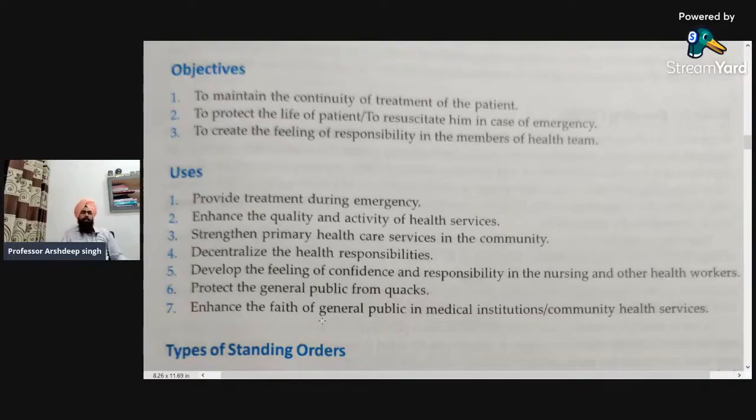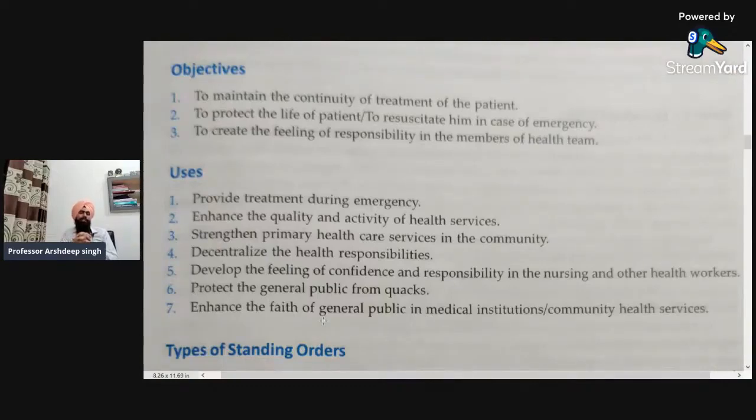Provide treatment during emergency. I have already explained. Enhance the quality and activity of the health services. The doctor is not available, but the nurse is providing the treatment, so that will enhance the quality. That means there will be continuity of the treatment. All the services would be able to be provided to the patient.